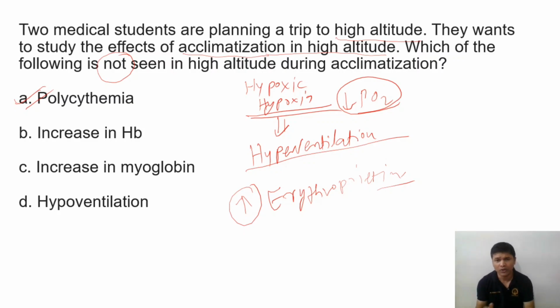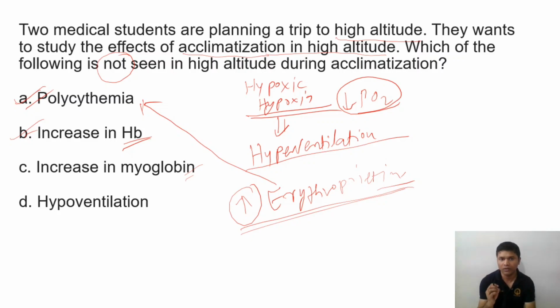After a few hours to a few days, there will be increased production of erythropoietin from the kidney, and because of that there will be increased polycythemia, and if polycythemia will be there, then obviously there will be increased hemoglobin count. Then increased myoglobin, obviously the oxygen need in the tissue will be more because of the hypoxia. There is an increase of myoglobin also, because this is another form of stored hemoglobin in the muscle, and it will bind oxygen and keep oxygen reserved for utilization in a crisis situation. So again myoglobin level will increase.